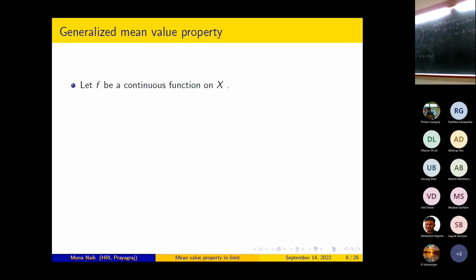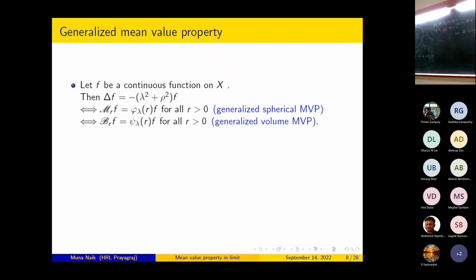Generalized mean value property. Let f be a continuous function on X. Then f is an eigenfunction of delta with eigenvalue minus lambda square plus rho square if and only if M_r f is equal to phi lambda r f for all r greater than 0. Similarly, there is a generalized volume mean value property which says that f is an eigenfunction of delta with eigenvalue minus lambda square plus rho square if and only if V_r f is equal to psi lambda r f for all r greater than 0. Now, remember, we have to generalize this so-called Weit's result.